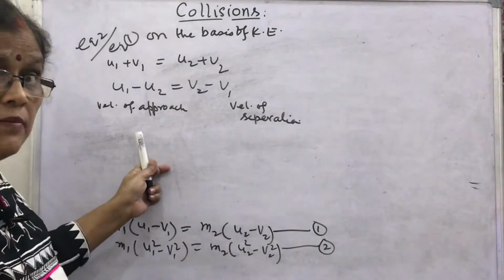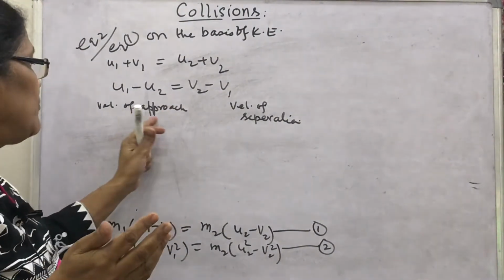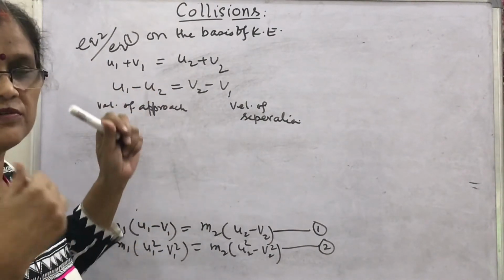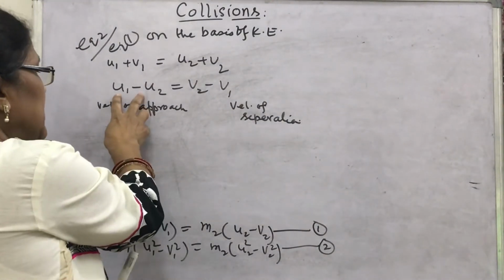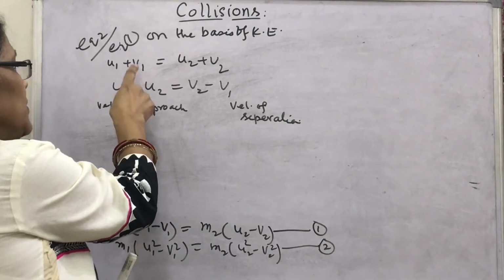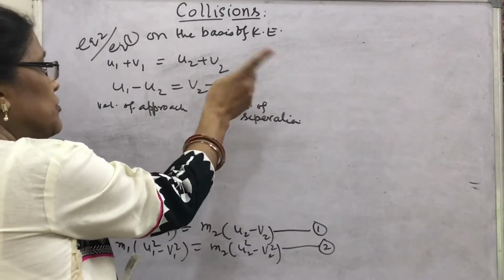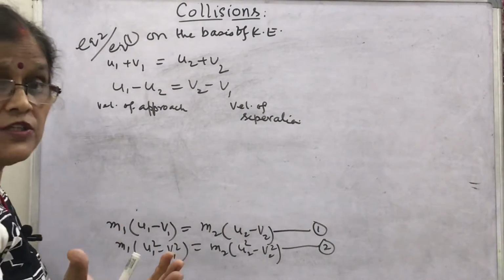A 1 mark question is asked: in which type of collision is velocity of approach the same as velocity of separation? Elastic collision. Here you can also say that this is the relative velocity of the first object with respect to the other, and this is the relative velocity of the second object with respect to the first. So in terms of relative velocity, you should learn also.